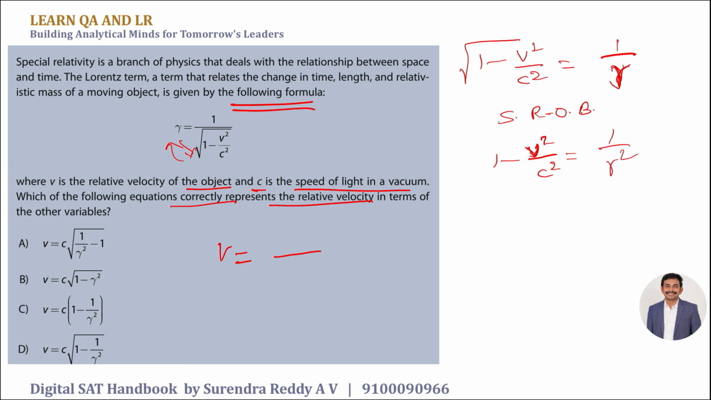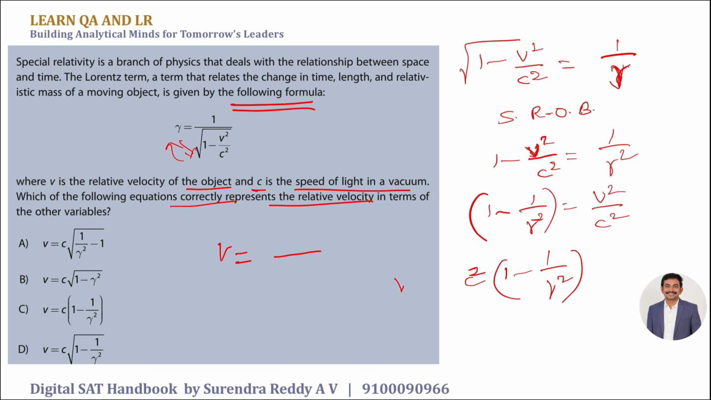Now transpose: 1 minus 1 by gamma square is equal to what? v square by c square. Make it as a single term. Cross multiply c square to the left side. This becomes c square times (1 minus 1 by gamma square) equal to v square. As we wanted to isolate the value of v, take square root on both sides. Hence v equals c into under root 1 minus 1 by gamma square. So what is the option? Is it option 4, right?